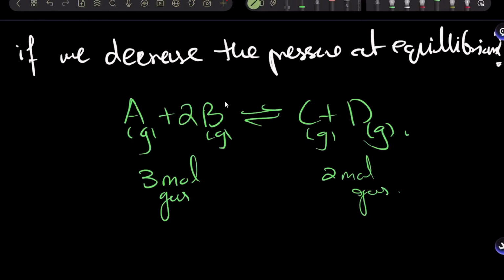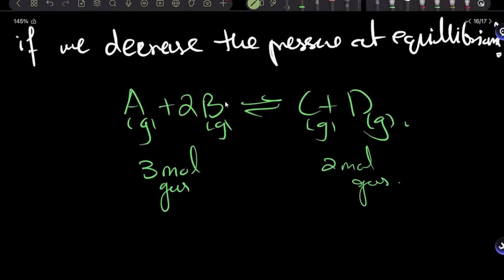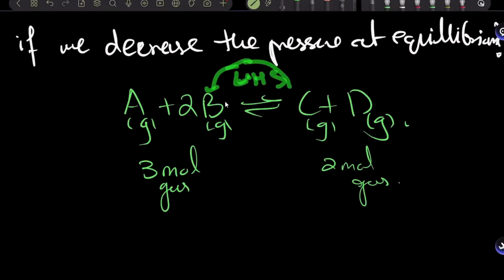All right. So if we decrease the pressure, what is equilibrium supposed to do? It's supposed to increase the pressure again. And in order to increase the pressure, would it produce more moles of gas inside the container or produce less moles of gas inside the container? More gas, right? Because more moles of gas would have more molecules of gas. More molecules of gas will apply more pressure on the walls. So the pressure will increase. So it will shift towards the left-hand side in this case, right?